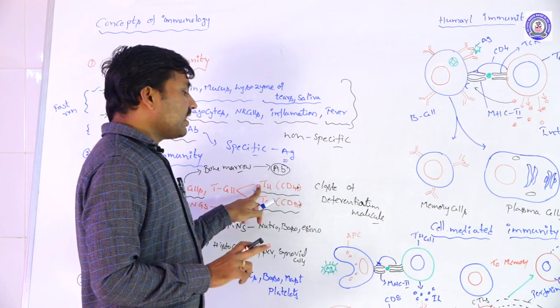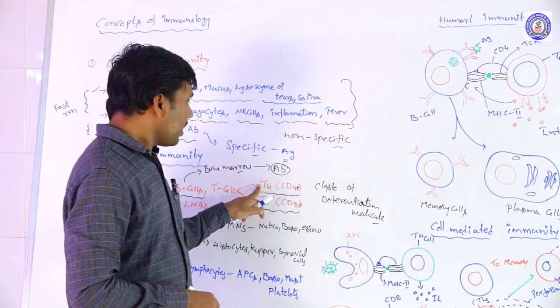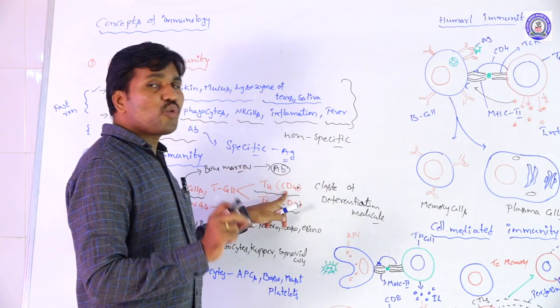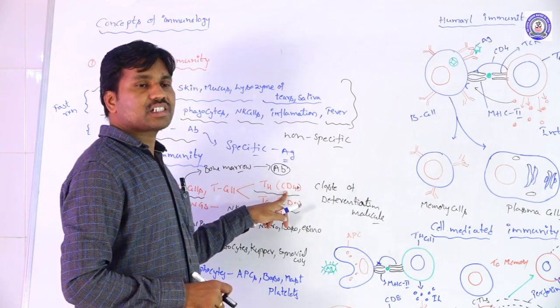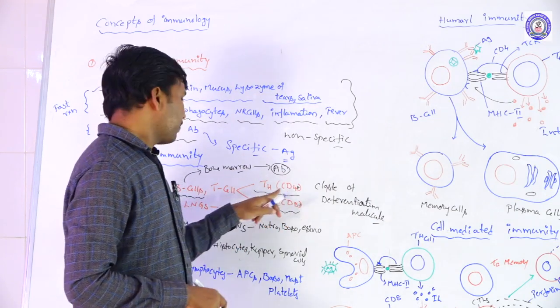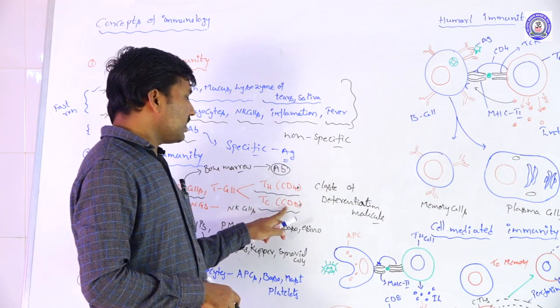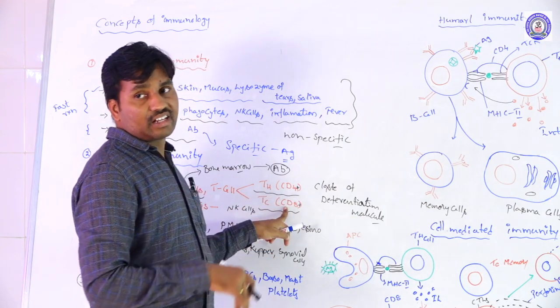The TH cells, or T helper cells, contain the CD4 markers, the cluster of molecules of the CD4 type. The TC cells contain CD8 markers.